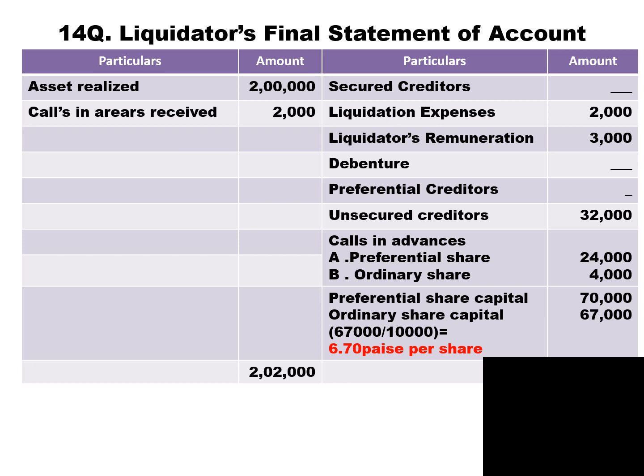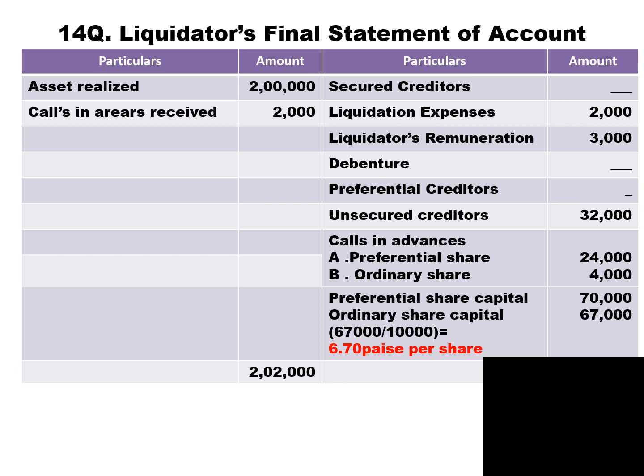How to pay equity share? Let us calculate the amount available to ordinary share capital. So we get debit side 2,02,000 minus liquidation expenses 2,000, minus liquidator remuneration 3,000, minus unsecured creditor 32,000, minus preference share calls in advance 24,000, minus ordinary share calls in advance 4,000, minus preference share capital 70,000.